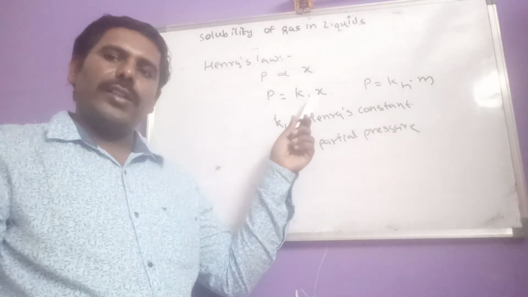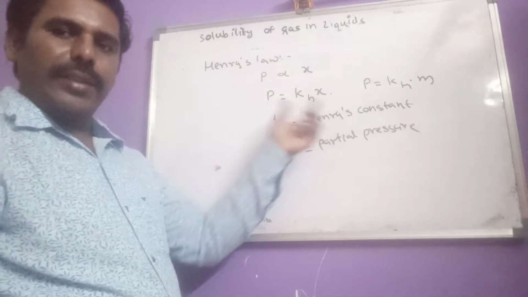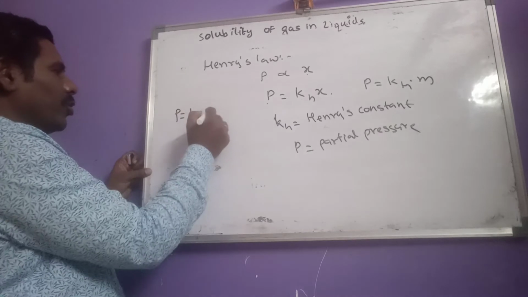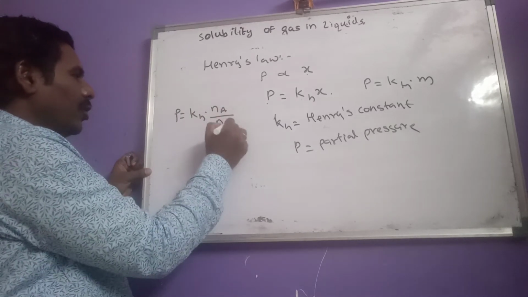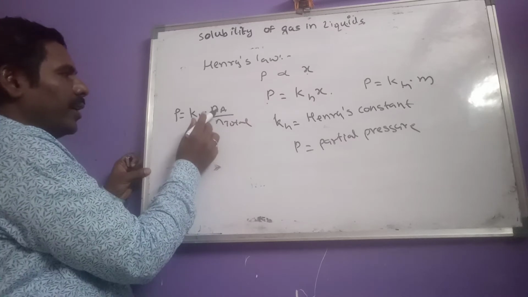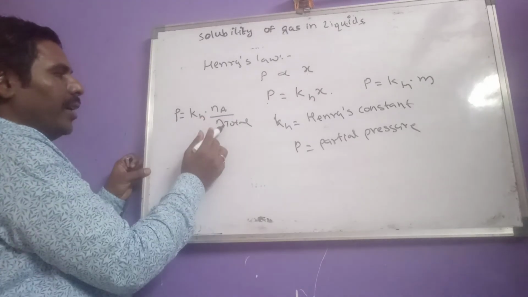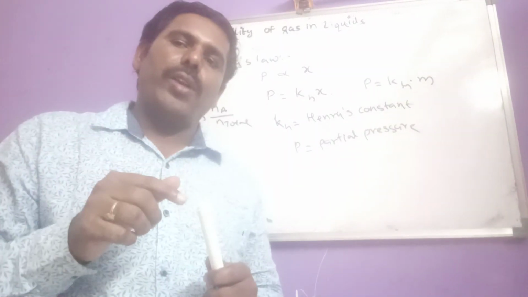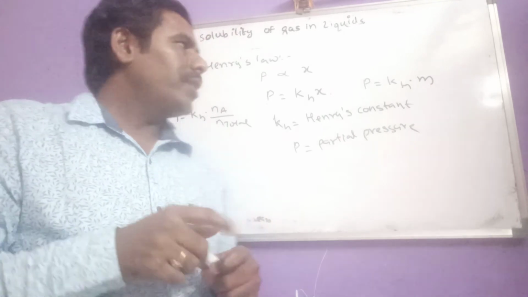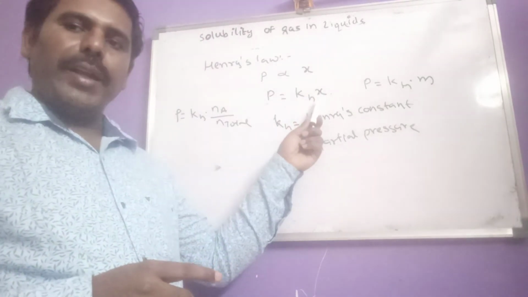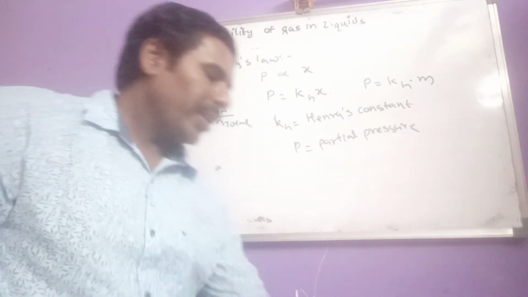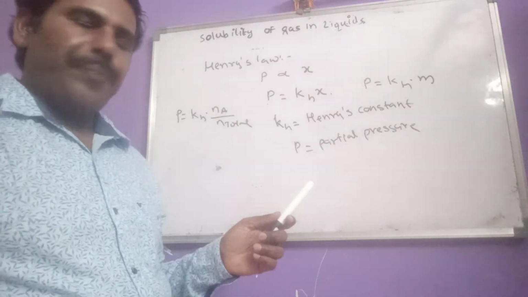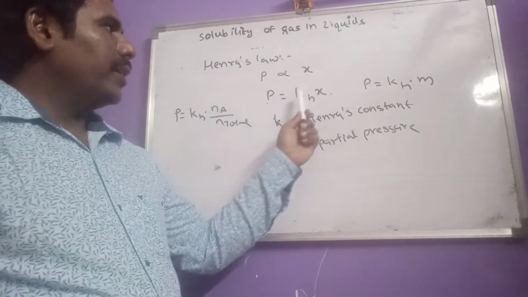P equals KH into Na by N total, where Na is the number of moles of A and this is N total. So the number of moles of a component by total number of moles can be written as X, mole fraction. So these are the two formulas for Henry's law.